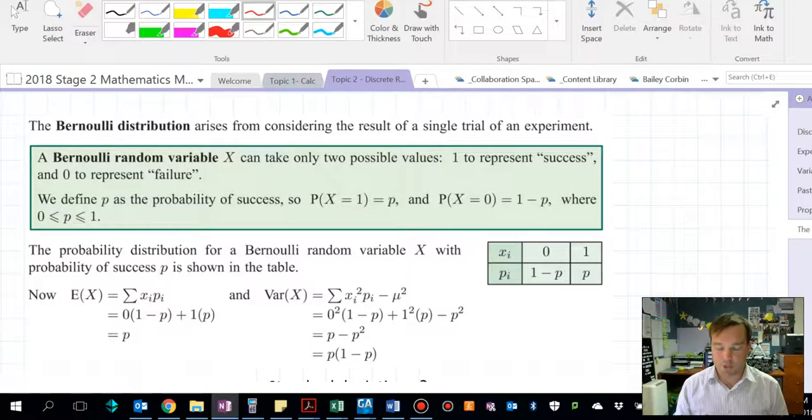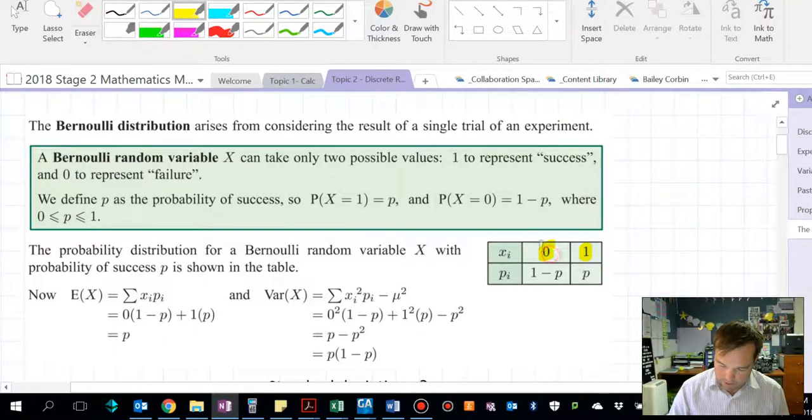And the Bernoulli distribution always looks like this. The success will have a value of 1 and the failure will have a value of 0, or the not success will have a value of 0. And the probability of success is always denoted by P, and therefore the probability of not a success is 1 take P. And this leads us to a few simplifications in the expectation and variance formula.